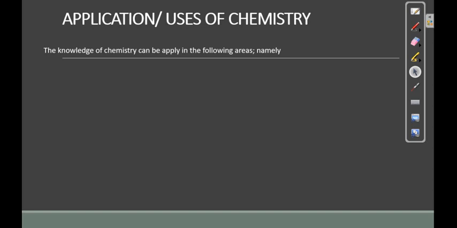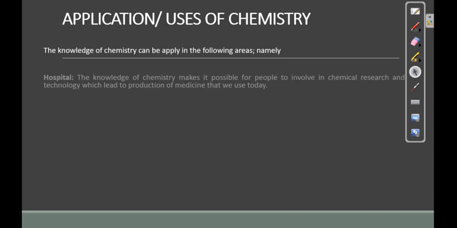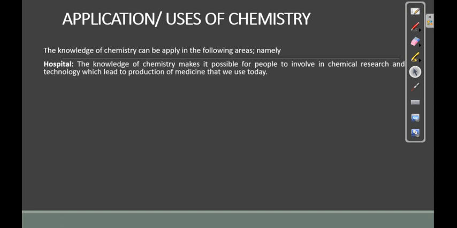Now, the knowledge of chemistry can be applied in the following areas in the hospital. The knowledge of chemistry makes it possible for people to get involved in chemical research and technology, which lead to the production of medicine that we use today. So the knowledge of chemistry leads to the production of what? Medicine. So it is applied in the hospital.